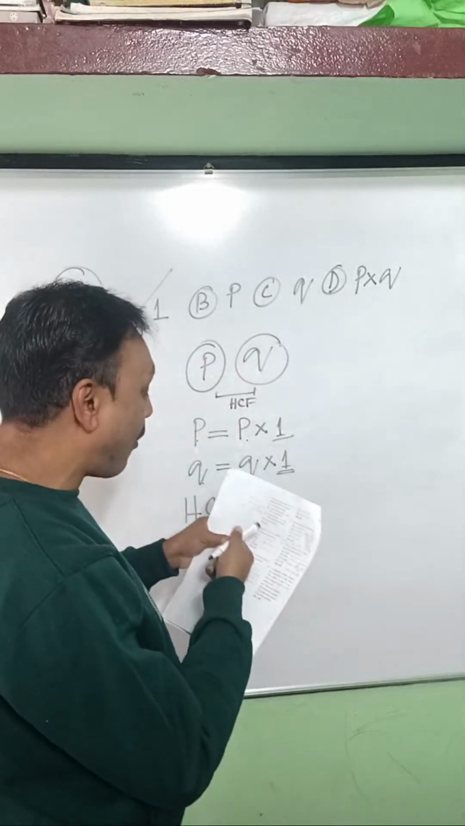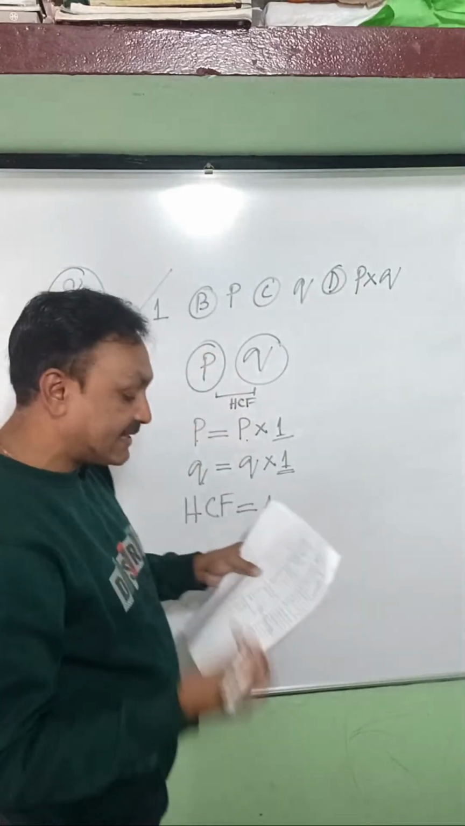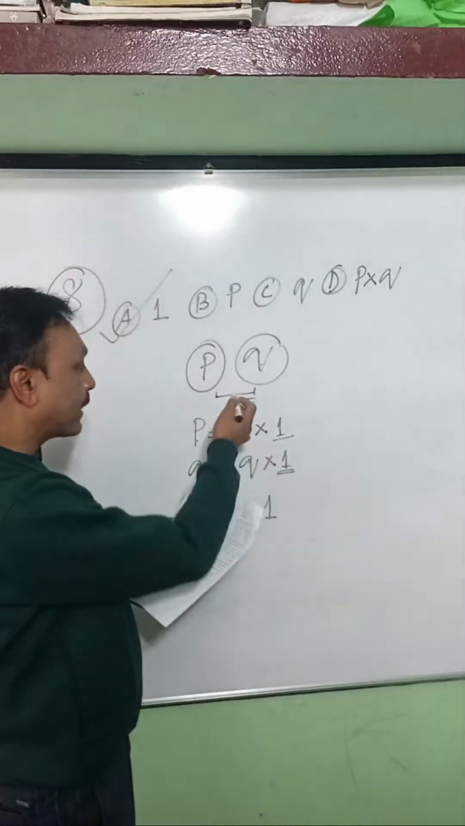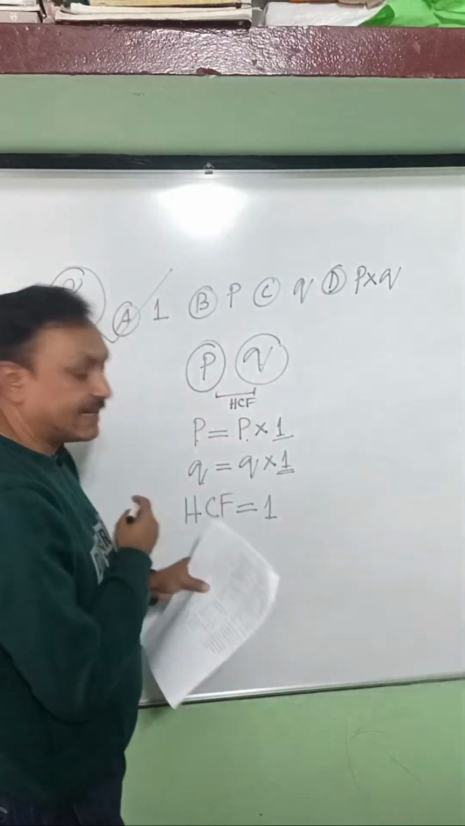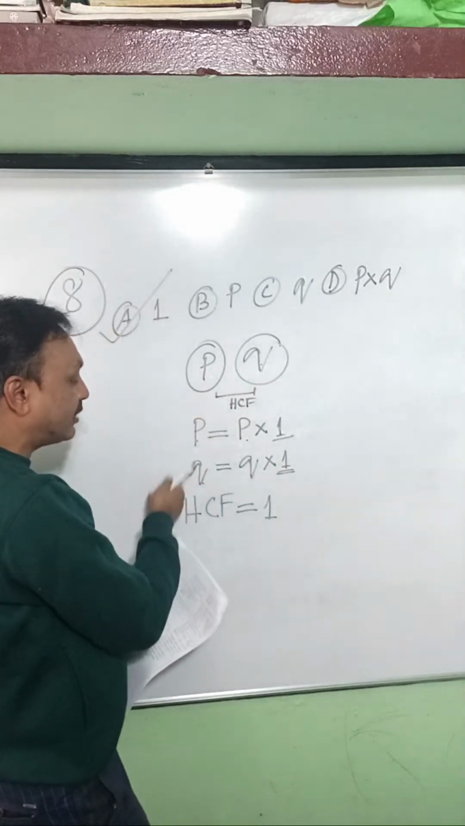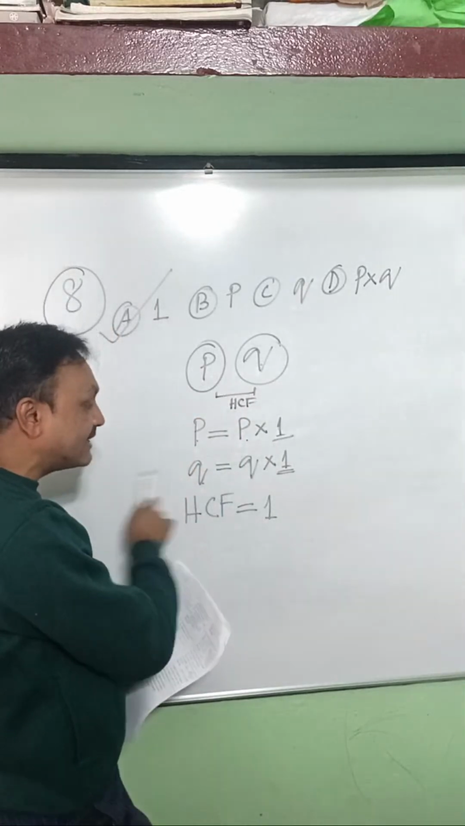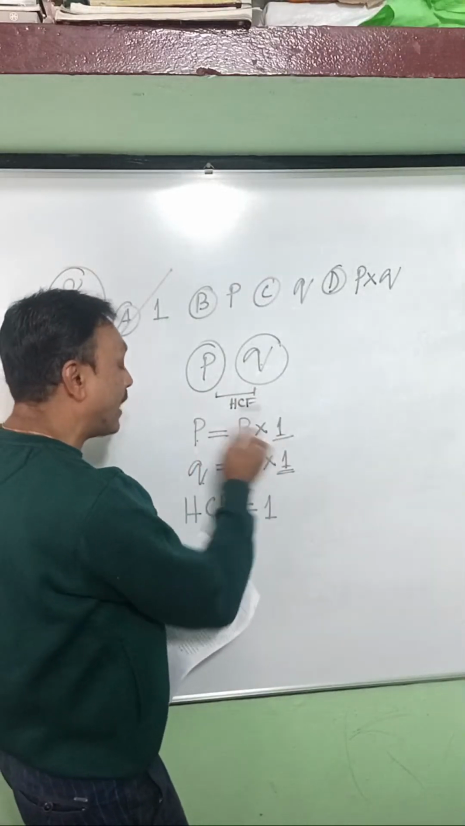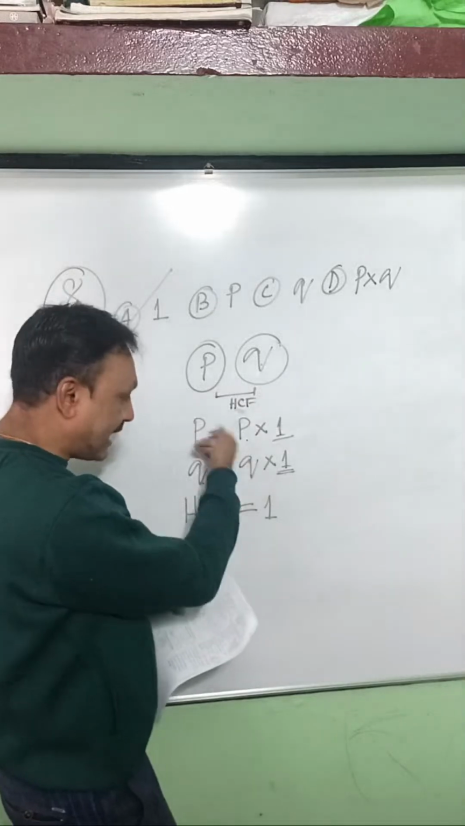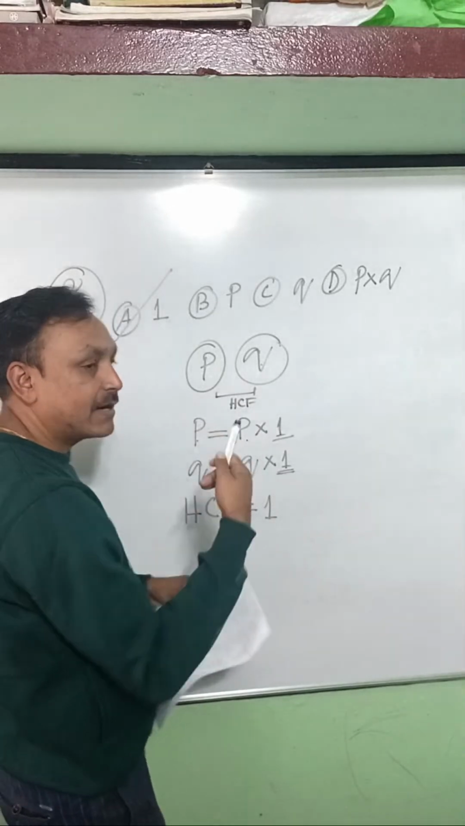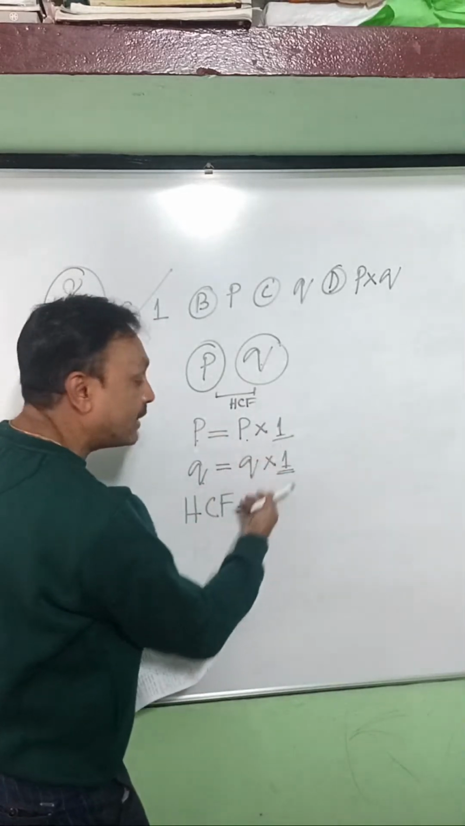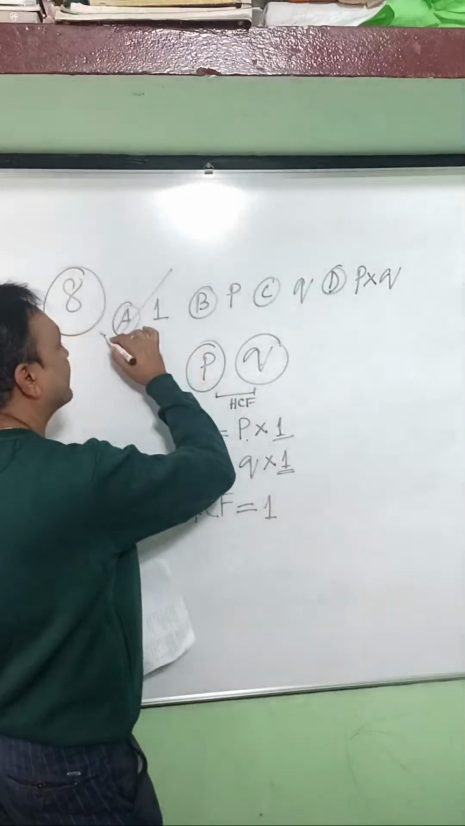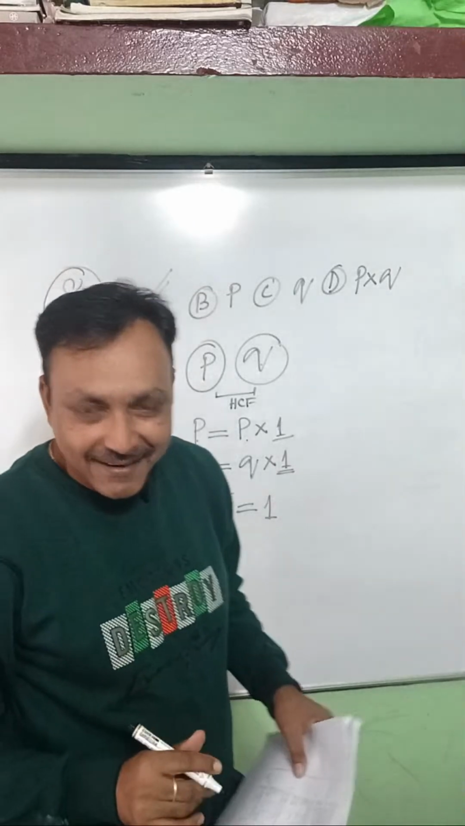The HCF of P and Q. That means you have to find the HCF of P and Q, which are obviously integers. As we know, P and Q are given in the question as prime numbers, so we can express P in the form of P into 1, and Q in the form of Q into 1. A prime number has two factors, the number itself and 1. So from here the highest common factor is 1, and the answer is 1. I hope it's clear and very easy.